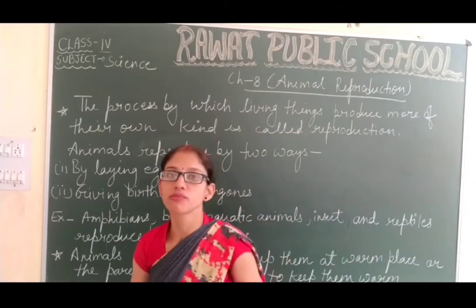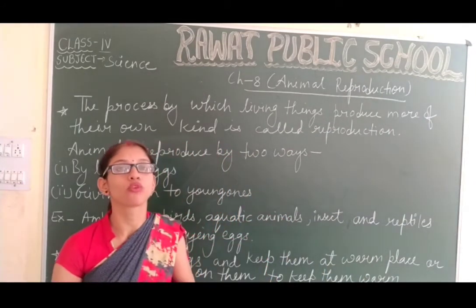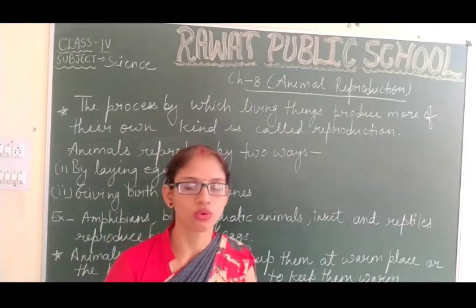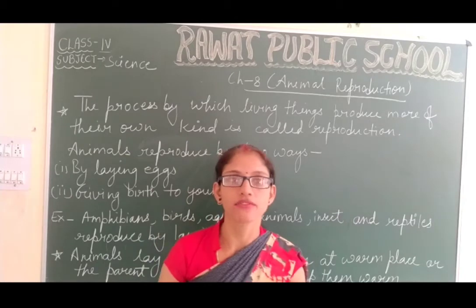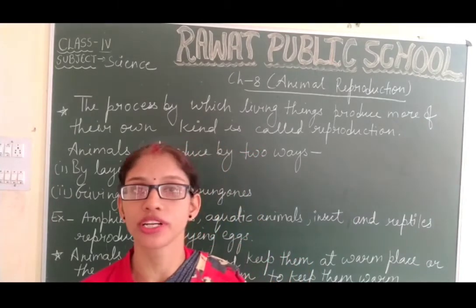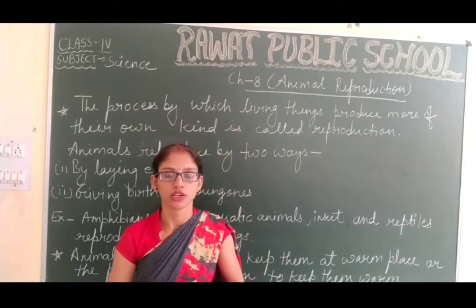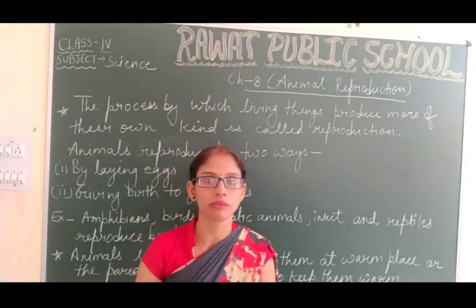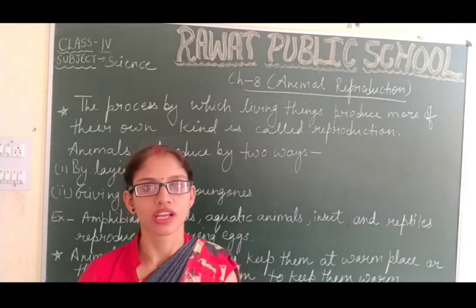Students, just before starting the chapter, first we should discuss what reproduction is. I know you have all seen the small babies of different animals, and your siblings also. The small babies resemble their parents.